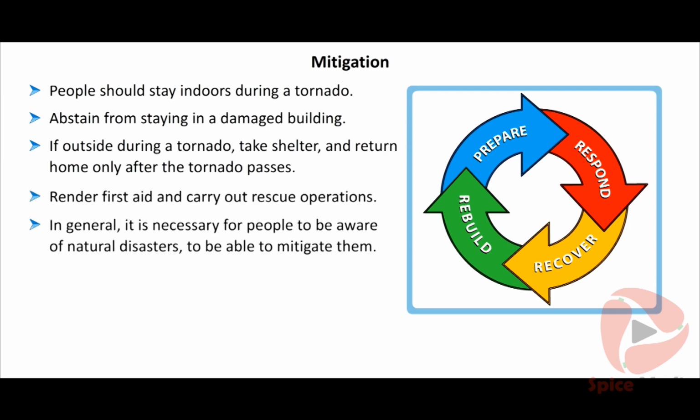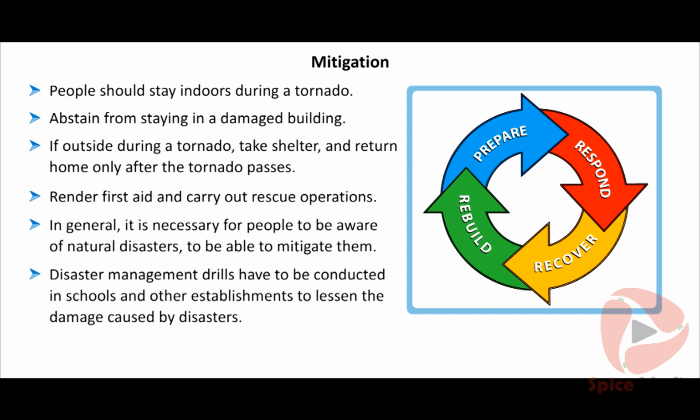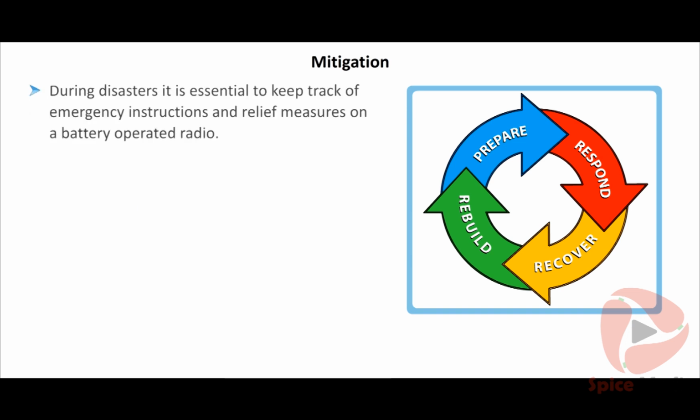In general, it is necessary for people to be aware of the natural disasters to be able to mitigate them. Disaster management drills have to be conducted in schools and other establishments to lessen the damage caused by disasters. During disasters, it is essential to keep track of emergency instructions and relief measures on a battery-operated radio.